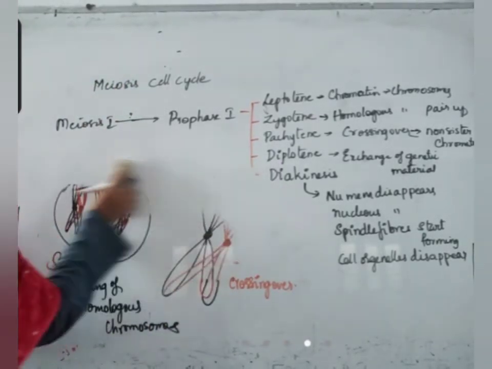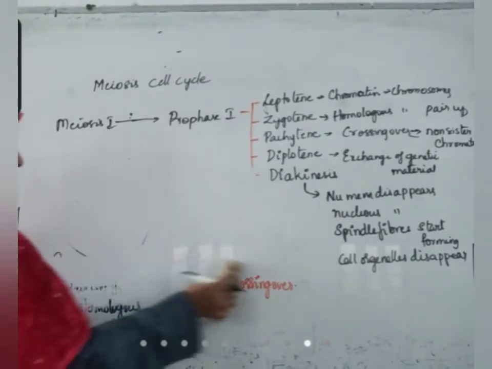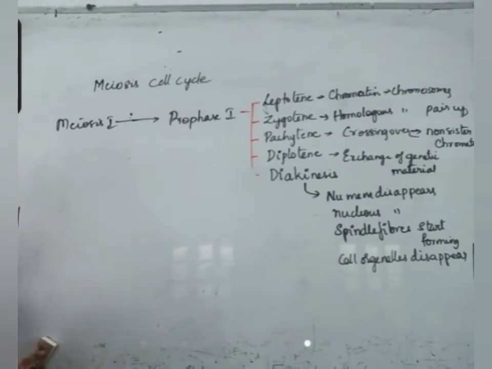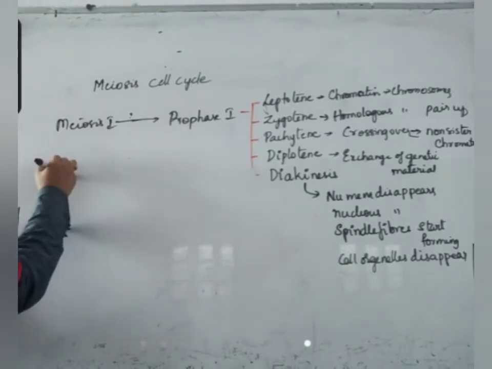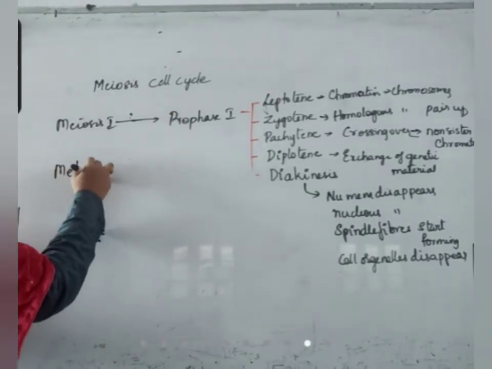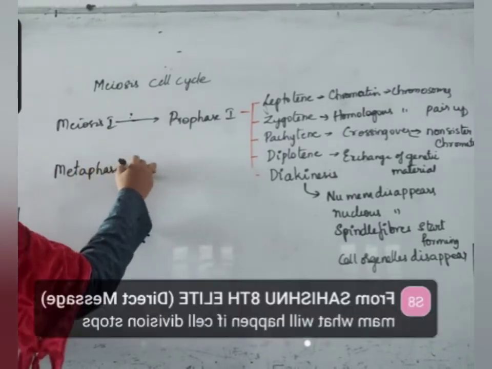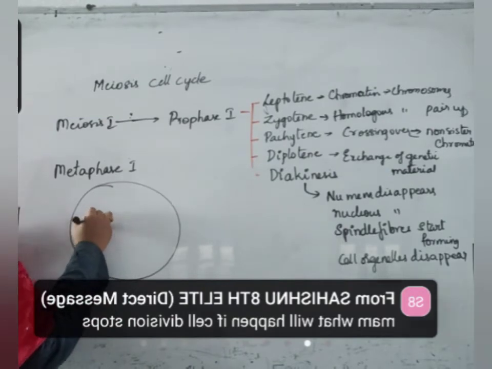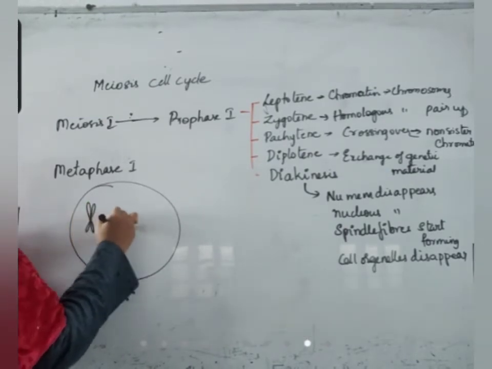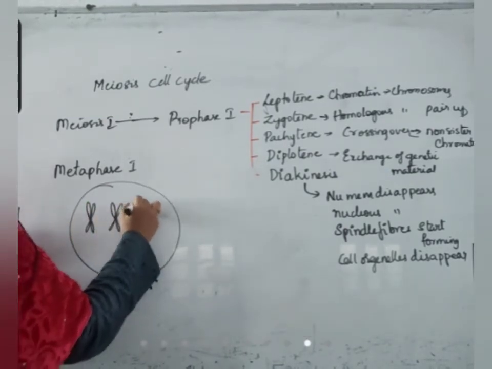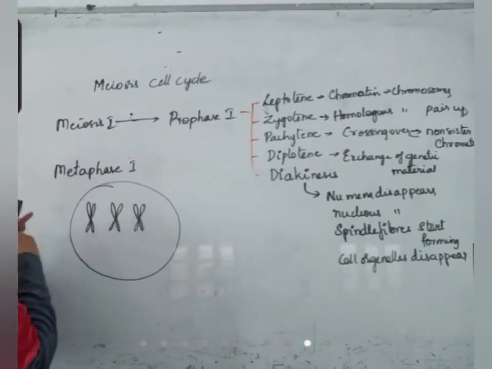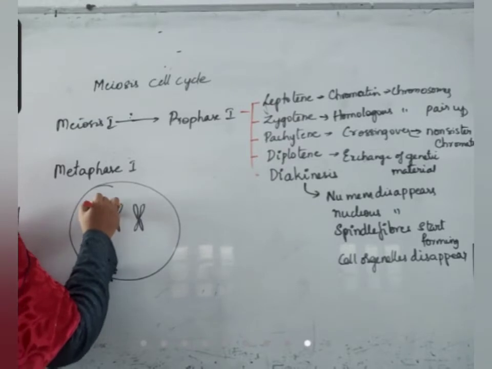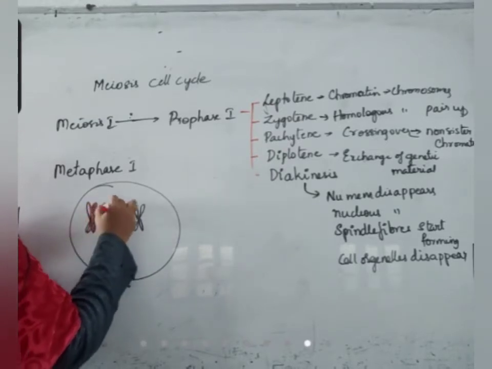Okay, that is about prophase 1. And metaphase 1, what happens? The same thing, but in pairs. In case of metaphase 1, the paired homologous chromosomes assemble themselves in the equatorial plane like this.